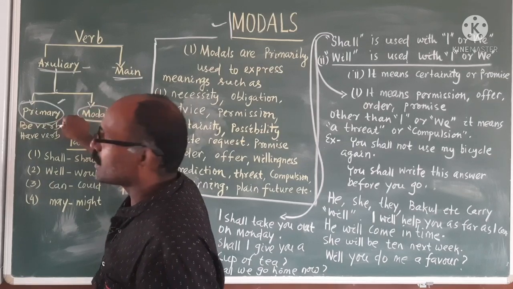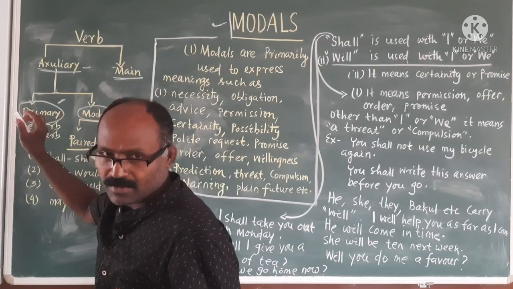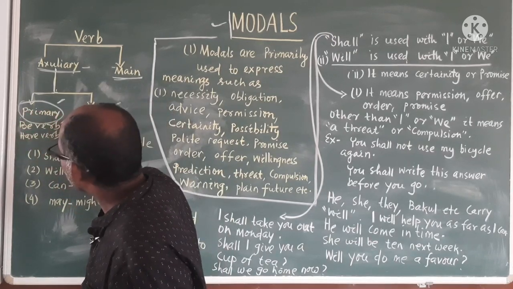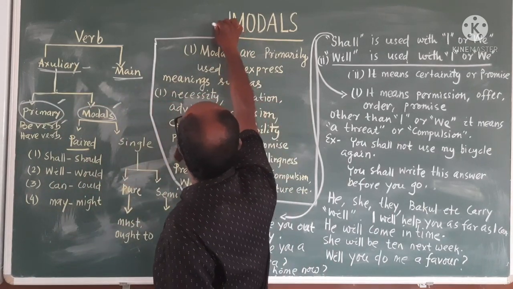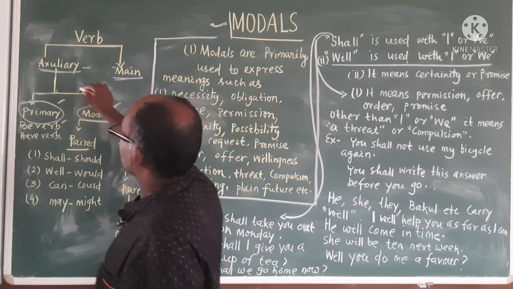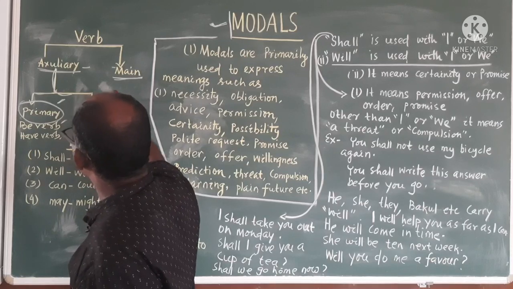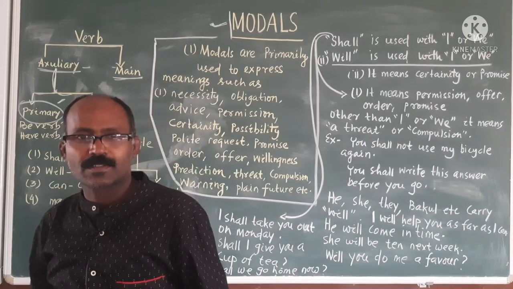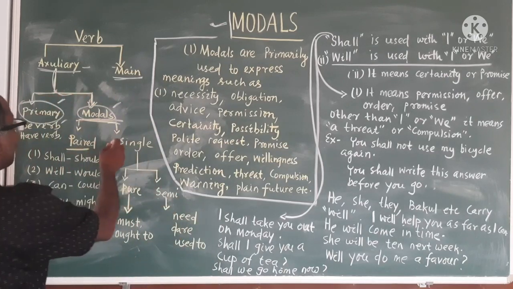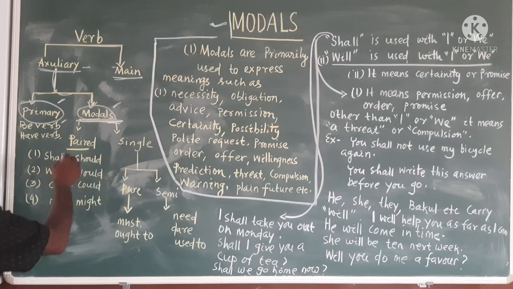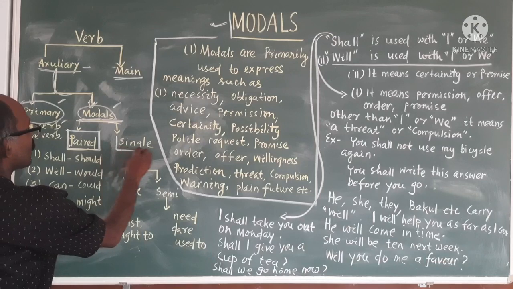Primary verb means is, am, are, was, were, will be, shall be. You can say has, have, had, isn't it? These are the be verbs or have verbs. But as our topic is modals, auxiliary verb is divided into two parts, primary and modals. Today we will discuss the modals. Modals are divided into two parts: number one is the paired one, number two is the single one.